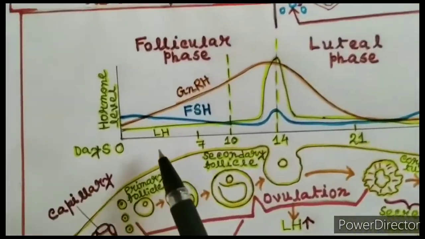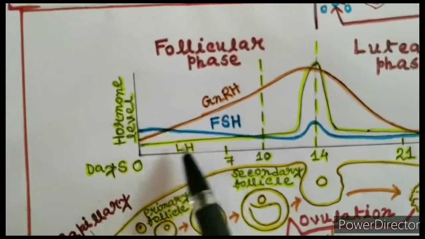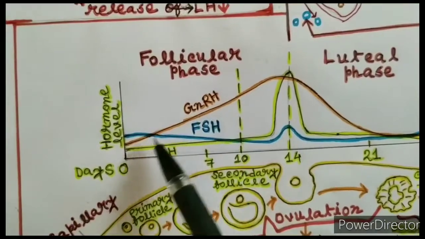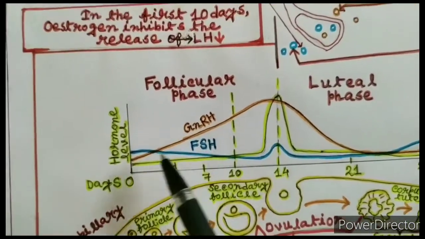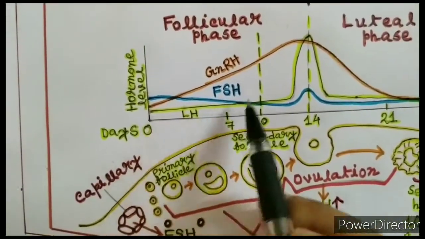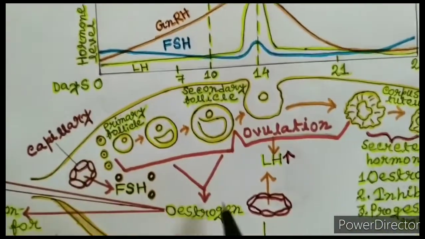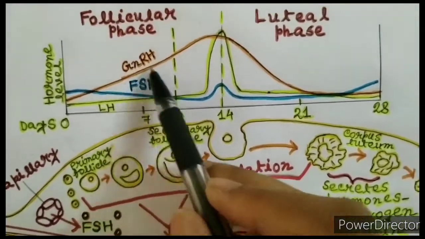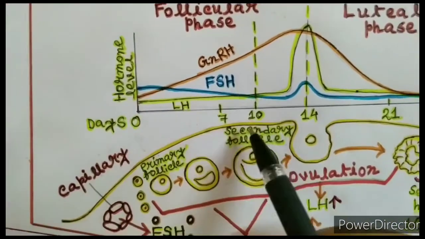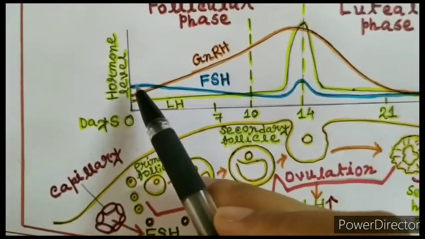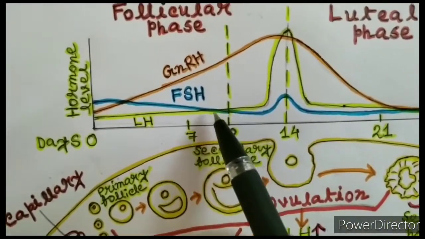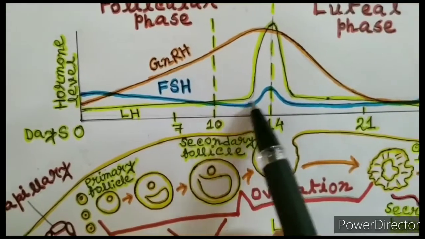That's why in the graph a steady level of LH can be observed. Though gonadotropin releasing hormone stimulates the secretion of LH, the low concentration of estrogen inhibits the release of this hormone. The low estrogen level stimulates the secretion of FSH. So, when the estrogen level rises, the FSH level will fall. You can see here in the graph a steady drop in the level of FSH.